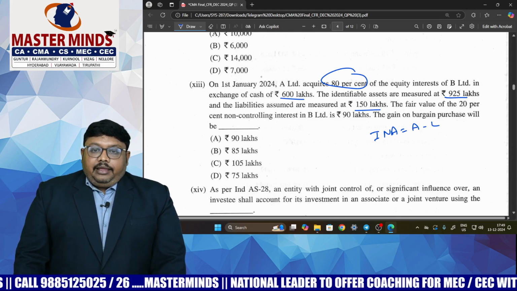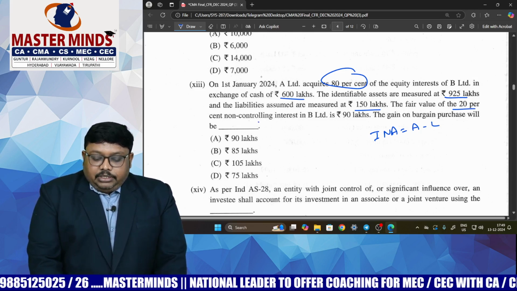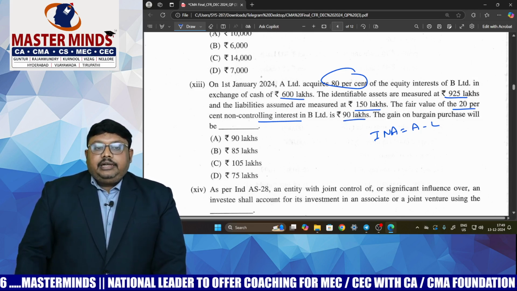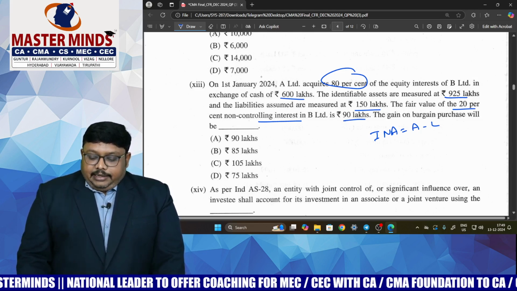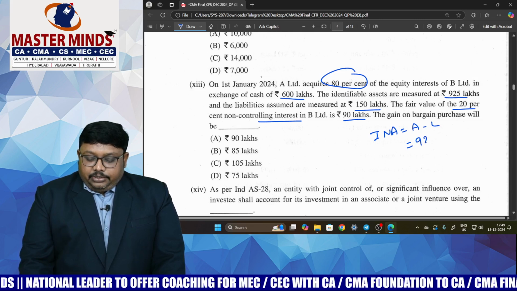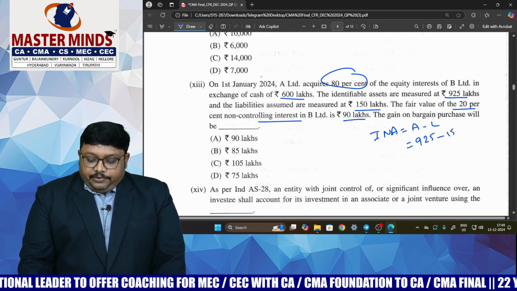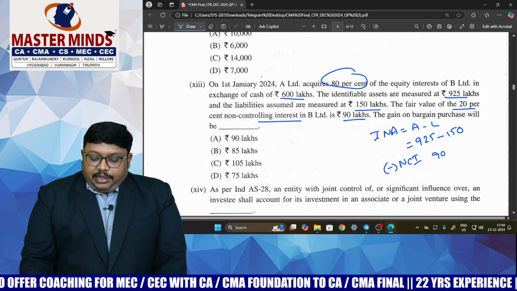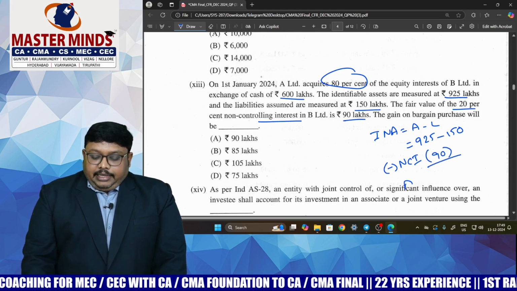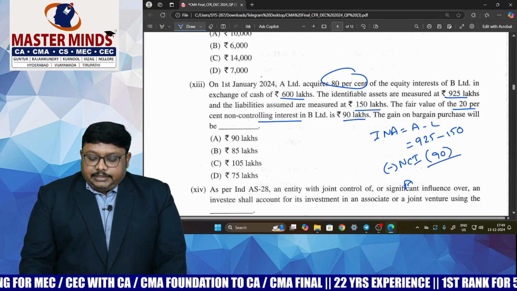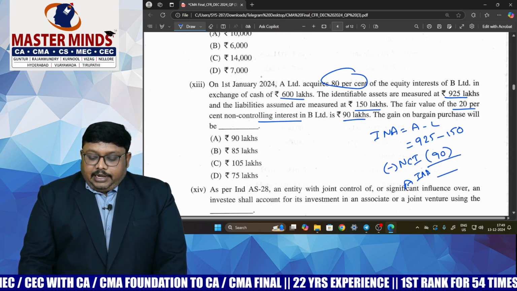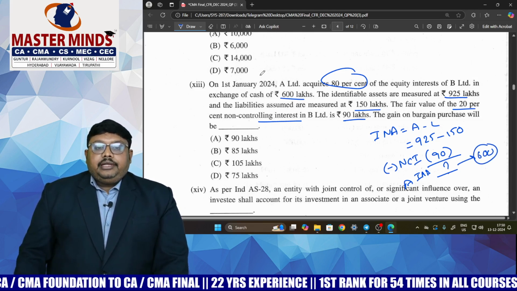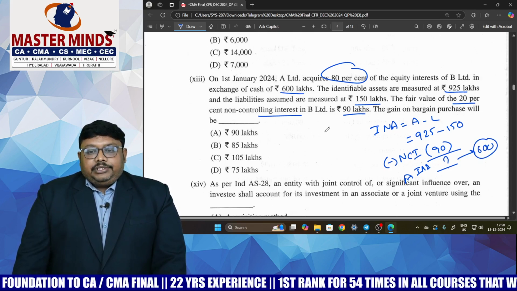In that we are having the fair value of the 20% NCI, they have given 90 lakhs directly. So for NCI there is no need to calculate through proportionate share, as the fair value is already given, which is 90 lakhs. So identifiable net assets we will get through 925 minus 150 and minus NCI, already given as 90. So we will get what, Nana? A's share of identifiable net assets. For that share, how much is he paying? 600 he is paying. Based on that, you can check what the gain on bargain purchase is.